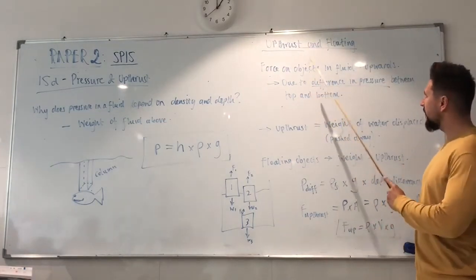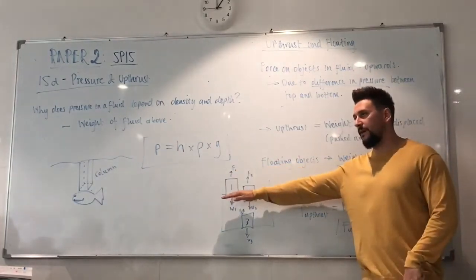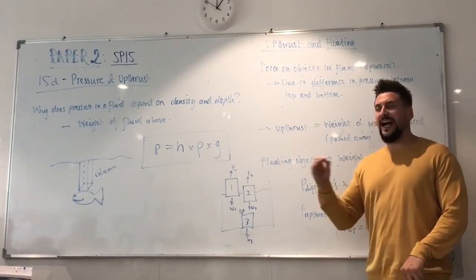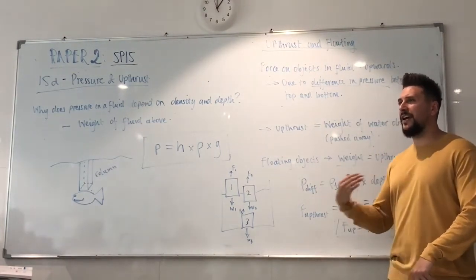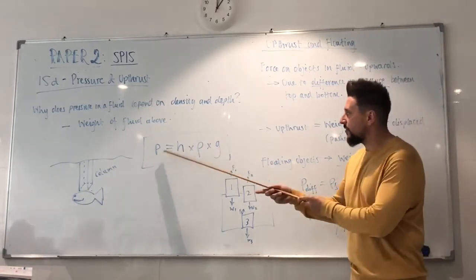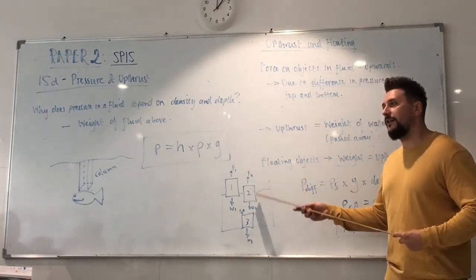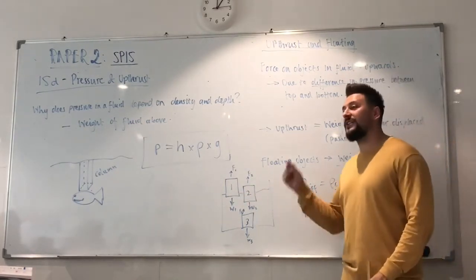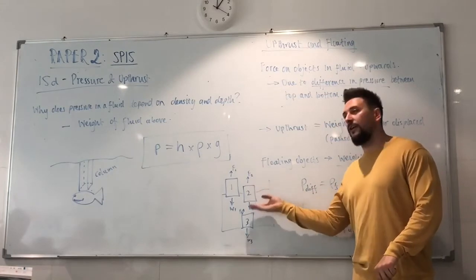We'll go back. The upthrust on an object is due to the difference in pressure between the top and the bottom. Okay? If I weigh more and I need a greater upthrust force, then I need a greater difference in pressure between the top and the bottom of me. Yeah? How can I get a greater difference in pressure? Go lower. Because again, look, the pressure on an object depends on the height. If I go deeper, I have a higher column of water than you would for box 1. Because I require a greater upthrust force, I require a greater difference in pressure. If I want to get that difference in pressure, then I have to sink lower.